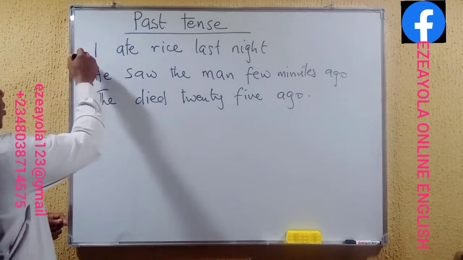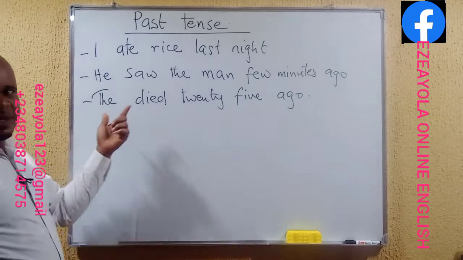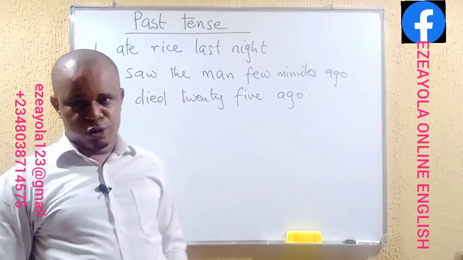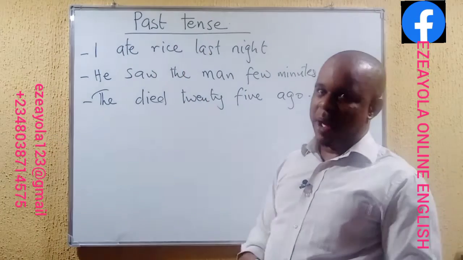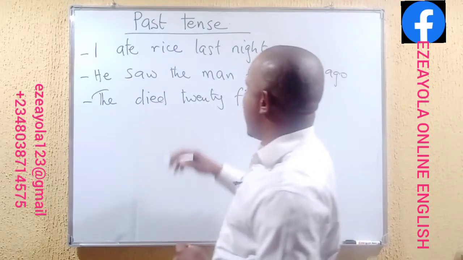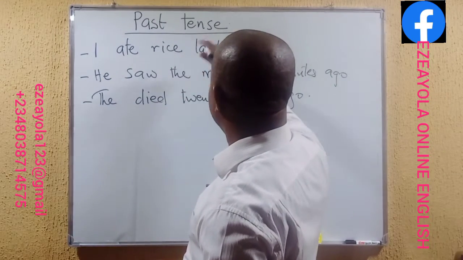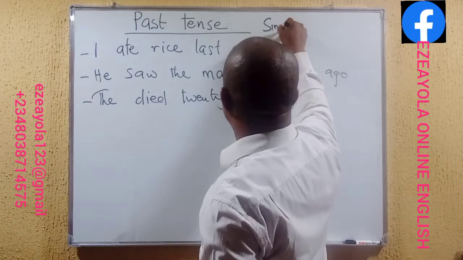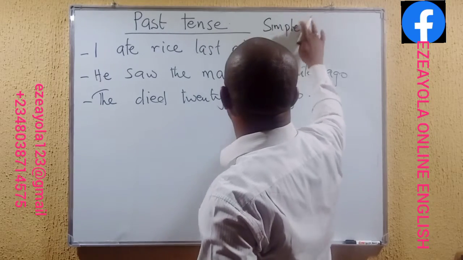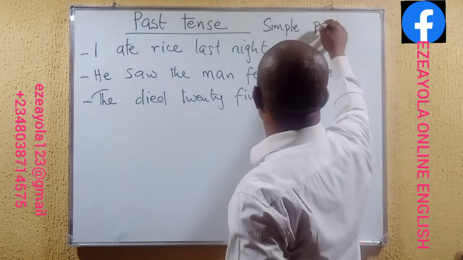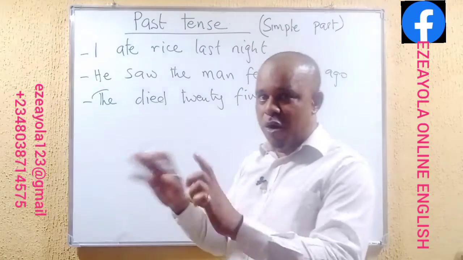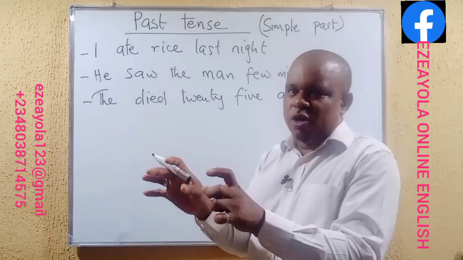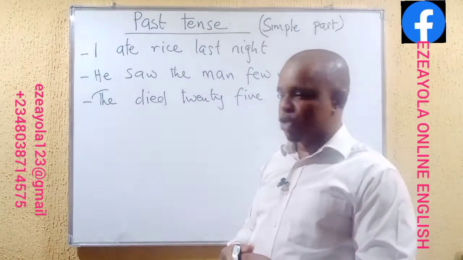All right, we have three sentence examples on the board. And from what we have, remember we are talking about the past tense. These sentence examples tell us about the simple past tense, because we have other aspects of the past tense we are going to discuss this morning.